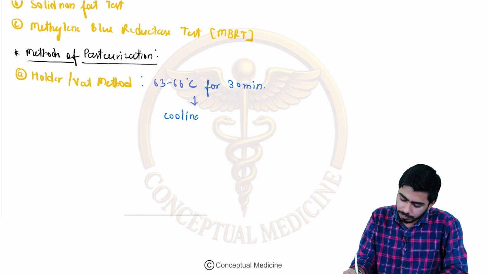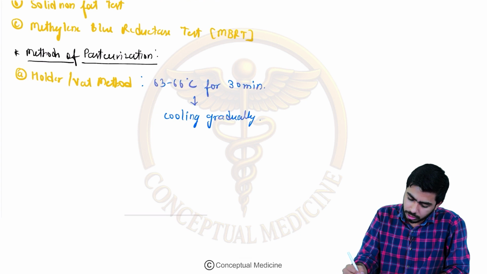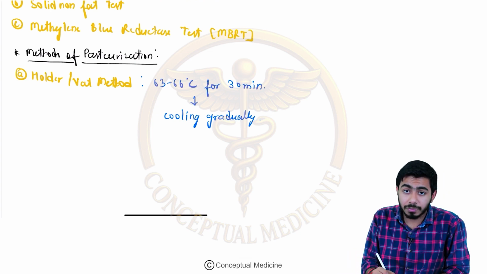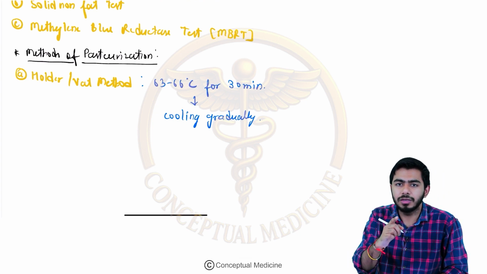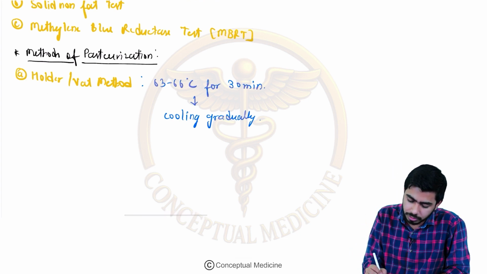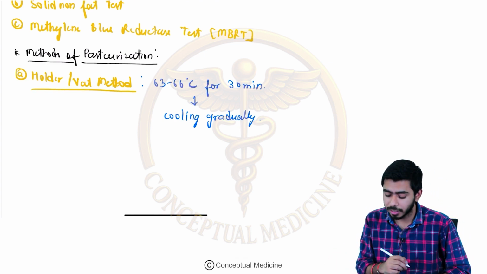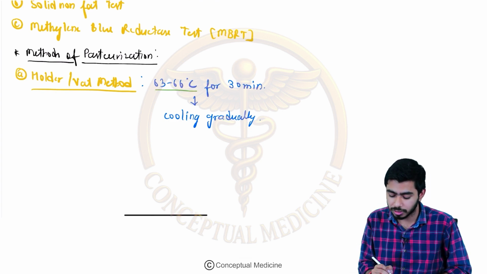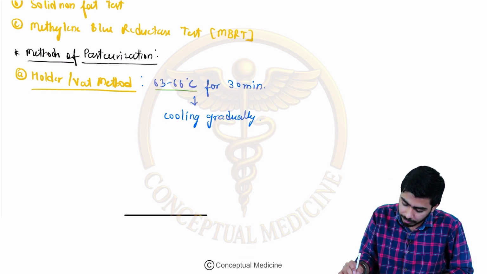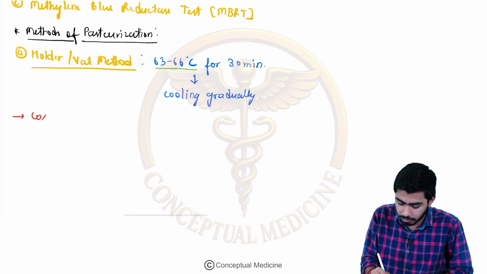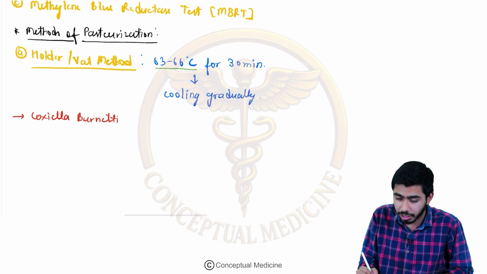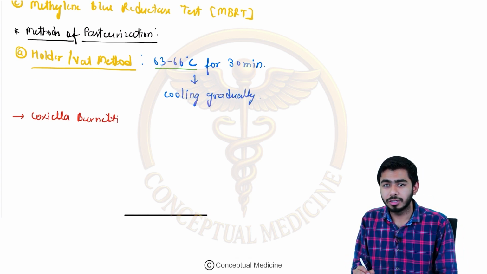Once, they had asked you one question. The question they had asked was: what is the bacteria which can survive in this particular technique, the holder vat method? Obviously they are asking about the heat resistant bacteria. The temperature over here is 63 to 66 degrees Celsius. So your answer was Coxiella burnetii. Can you tell me which kind of fever it is causing? Yes, it was Q fever.